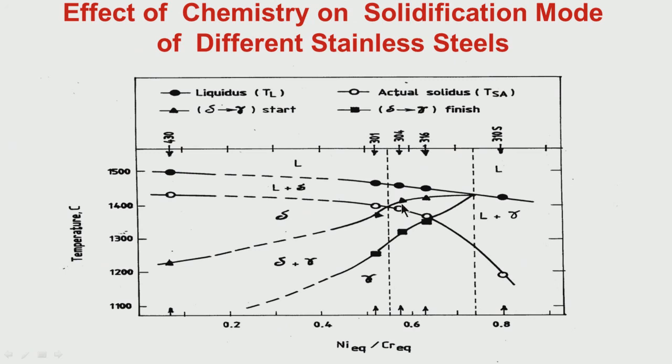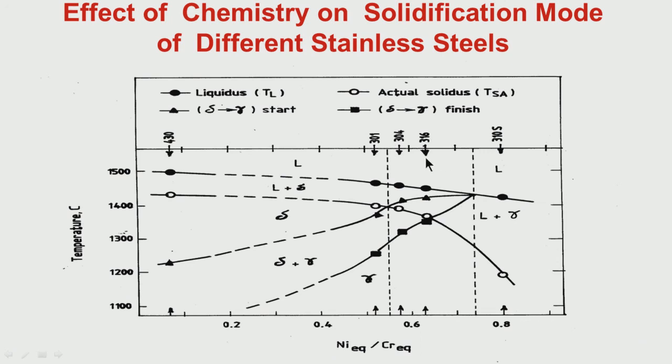When the solid fraction is about 0.8, delta to gamma has started transforming. So again it is like around 0.1% carbon only. That means in 304 delta to gamma transformation takes place towards the end of solidification. And what is the end of solidification? That region is the brittle temperature region. So we have to be careful about this particular grade of stainless steel.